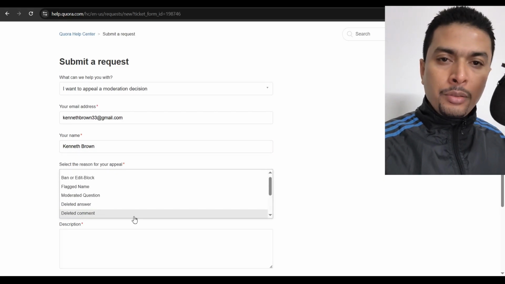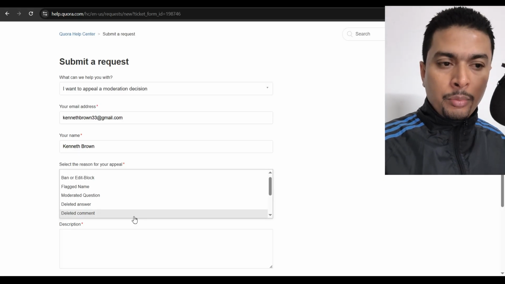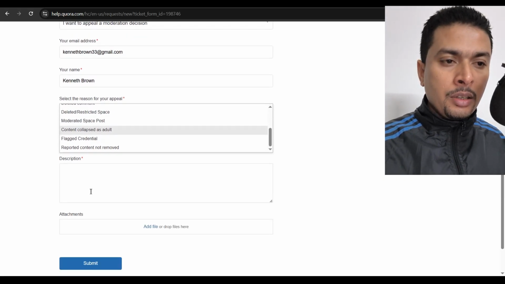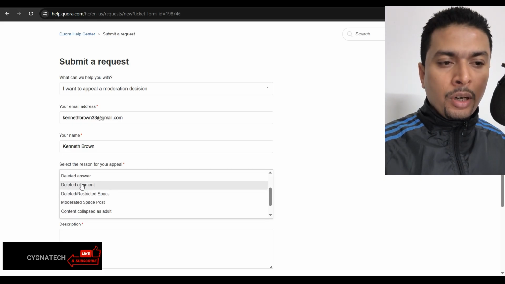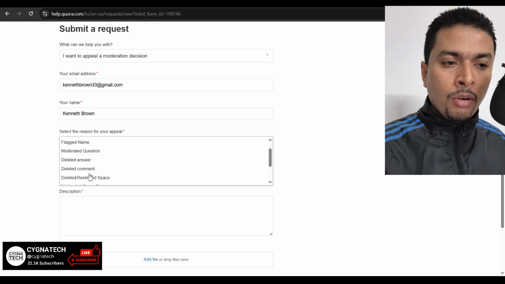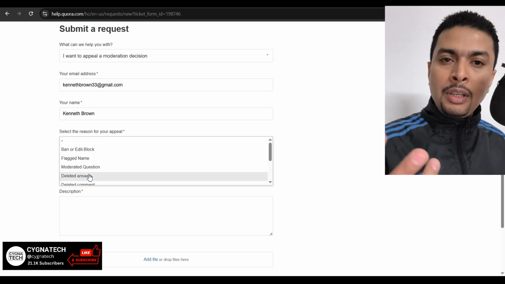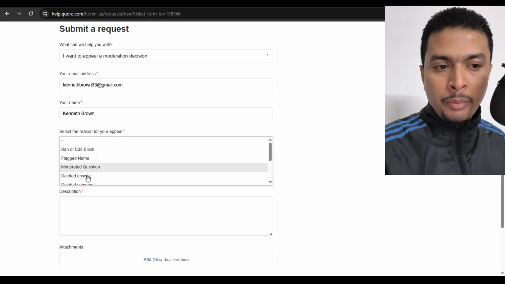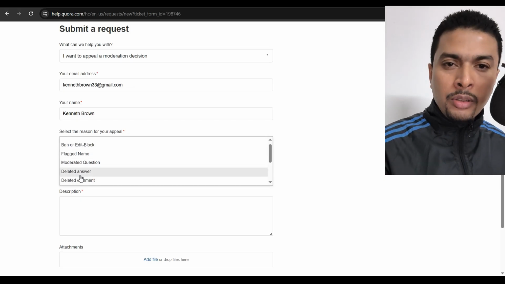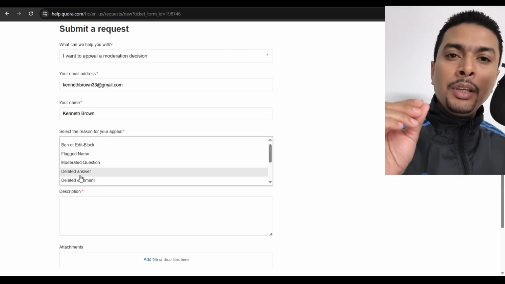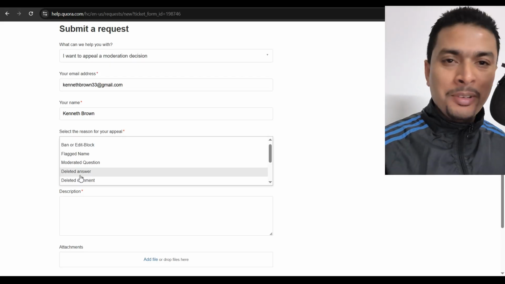So remember I was telling you, you need to understand the reason why your account was banned. It's going to be in the email, so you have to select the reason out here. Okay, so whatever the reason mentioned in the email, if you see that mentioned out here, you could select that option. Or if you do not see the ban reason which you received in the email out here, select the reason out here which is closest to the reason they have given you in the email. I hope you understood what I'm trying to say, right?